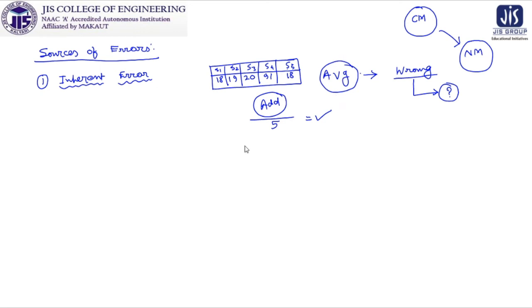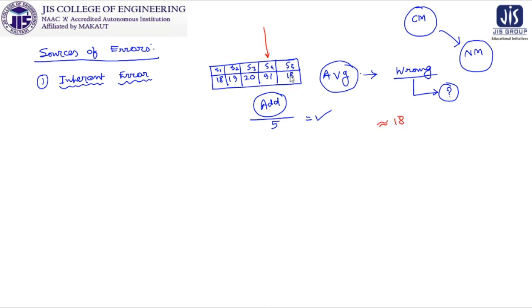Because I think now if you emphasize in the problem, you can see that there is one data I have taken from first year engineering class where some person's age is 91. Is it possible? It is not possible. But mathematically, if I add them, divide it by 5, I will get the average, and this average should be near about 18 to 19 years, but the average will be not looking at this.